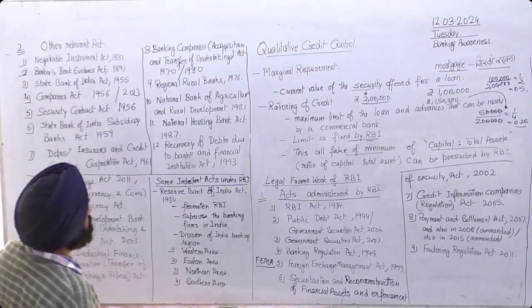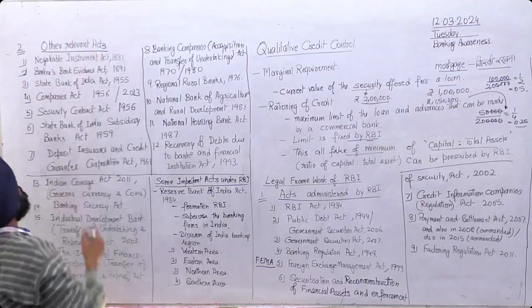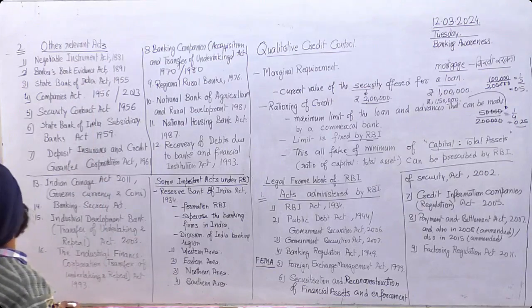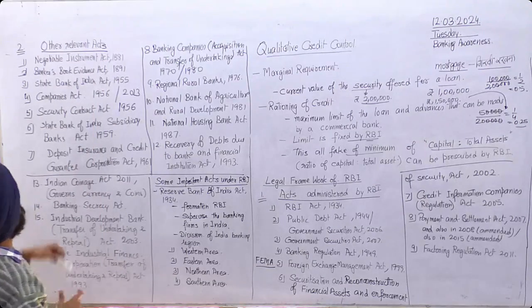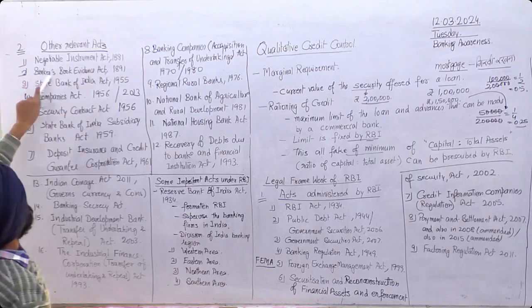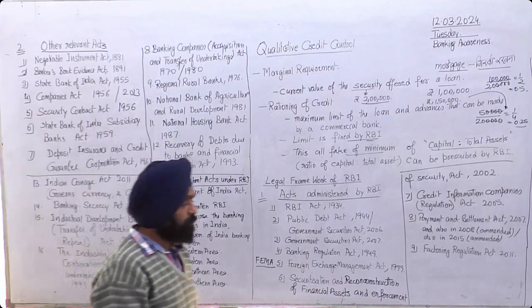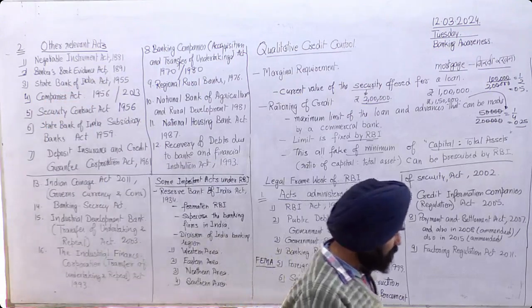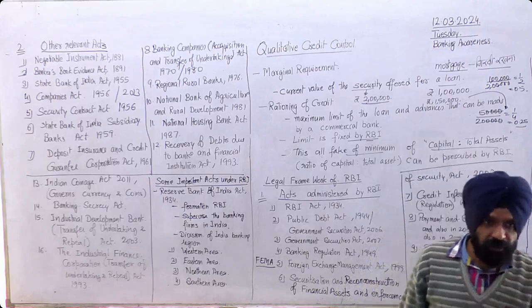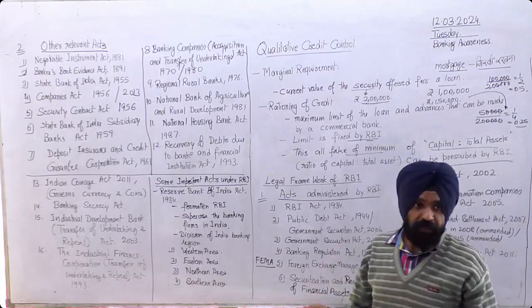Then the second act is other relevant acts. One is the Negotiable Instruments Act 1881, and second was the Bankers' Books Evidence Act 1891. So these acts are still going on. They are not obsolete.